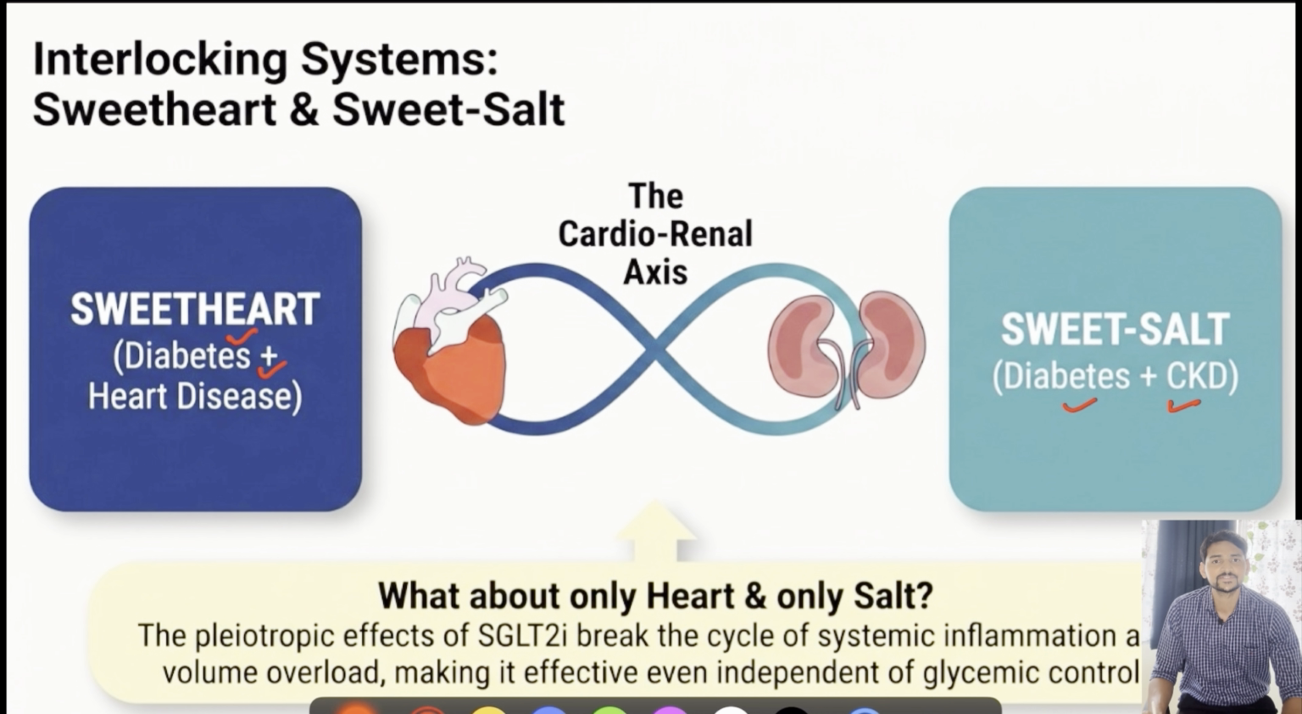The answer is clearly yes, because you have just now observed the pleiotropic effects of SGLT2 inhibitors, which will lead to reduction of inflammation as well as improvement in endothelial function and arterial stiffness. So all these mechanisms are independent of glycemic control. So definitely, if the case is a cardiac patient or chronic kidney disease, even if there is no diabetes associated, you can still utilize this medication.